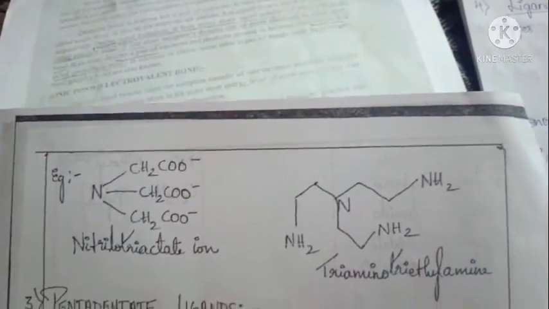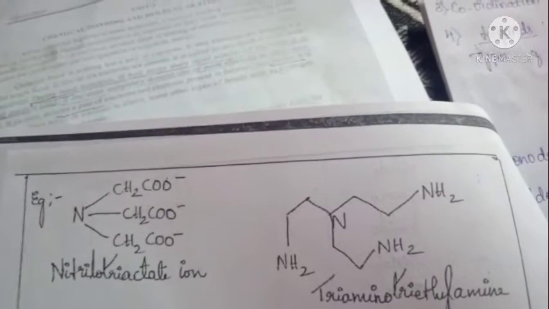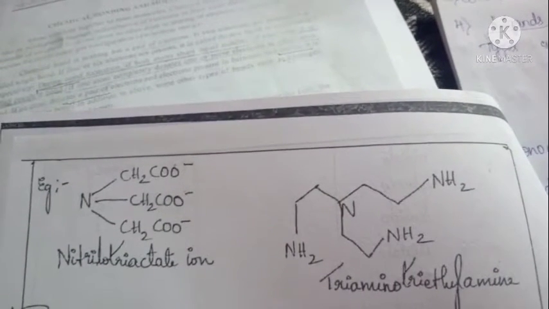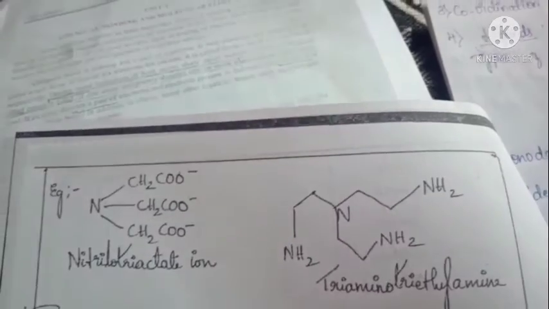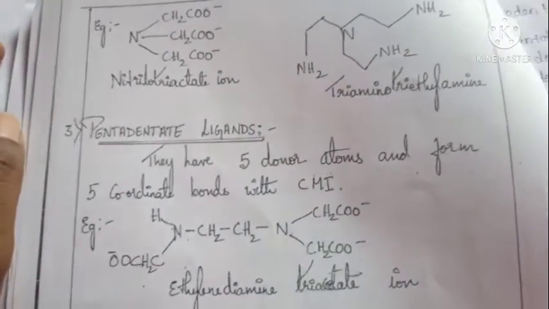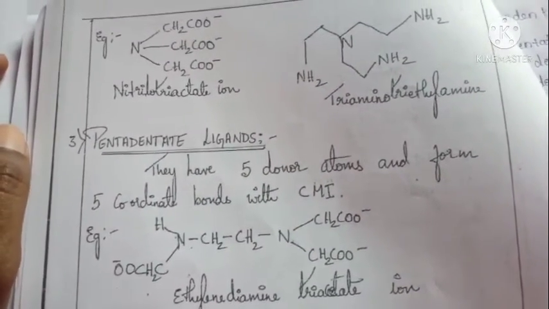These two are examples of tetradentate. In nitrilotriacetate ion, there is the nitrogen and the other three, so there are four donor atoms. Next we move on to the pentadentate ligand.